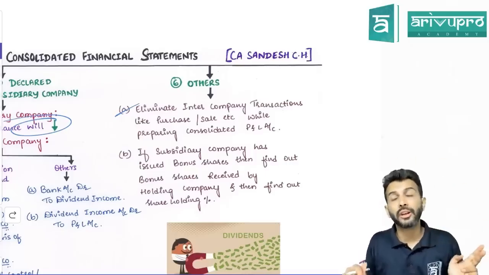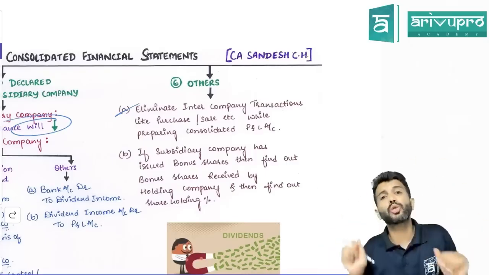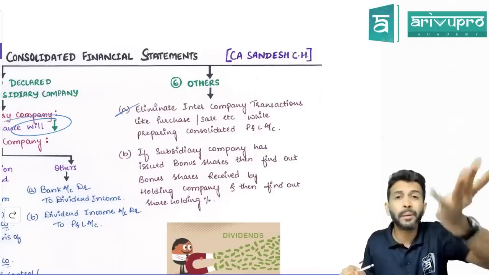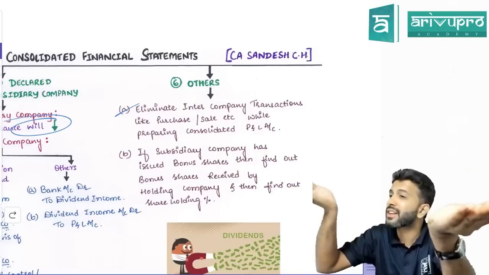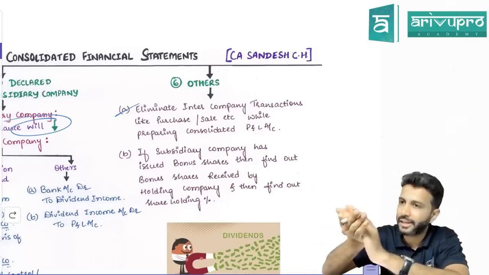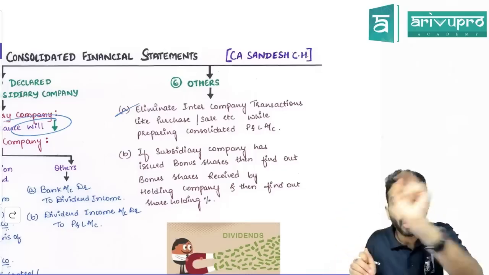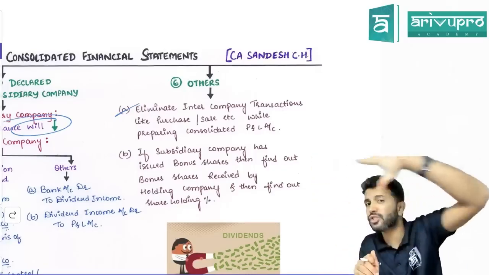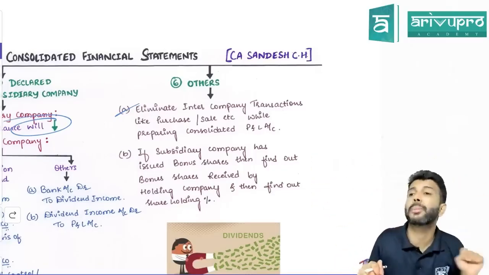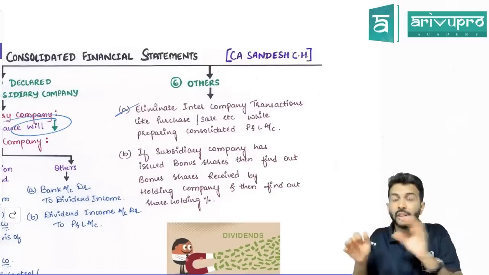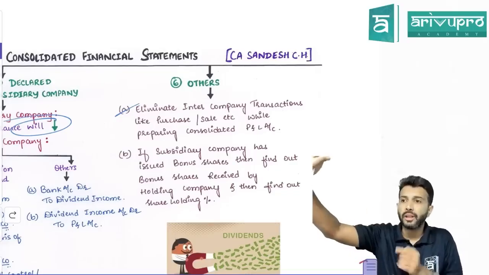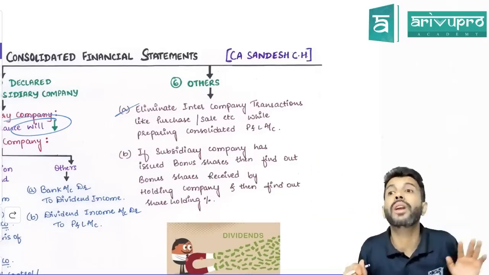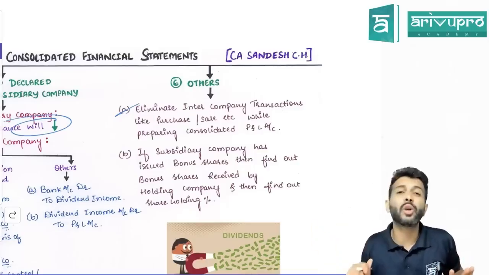Mutual owings means the holding company has sold goods to the subsidiary company. For the holding company, it is a sale. For the subsidiary company, it is a purchase. Eliminate, because of mutual owings. The holding company has given some service to the subsidiary company and is charging some money. The subsidiary company has some asset, and the installation of that asset was done by the holding company, not free of cost.